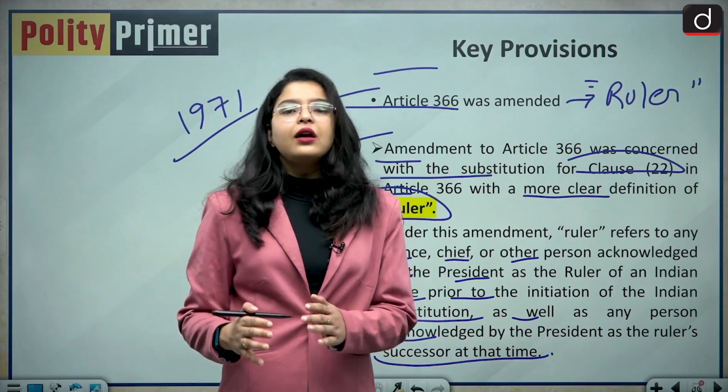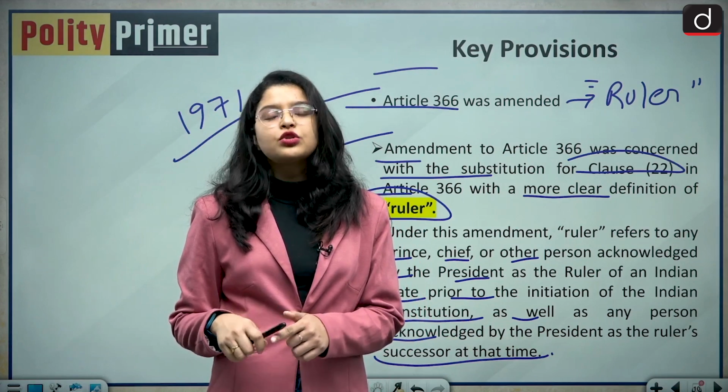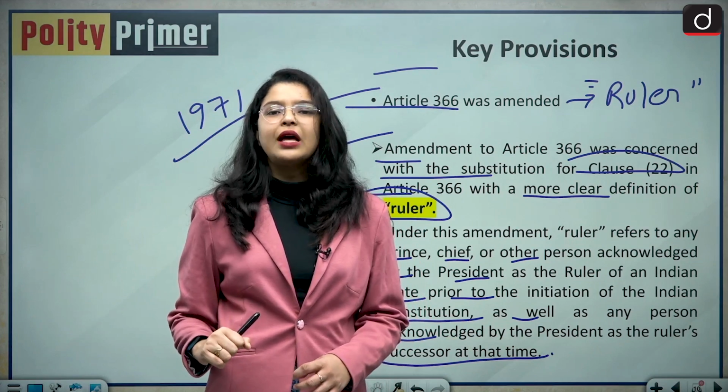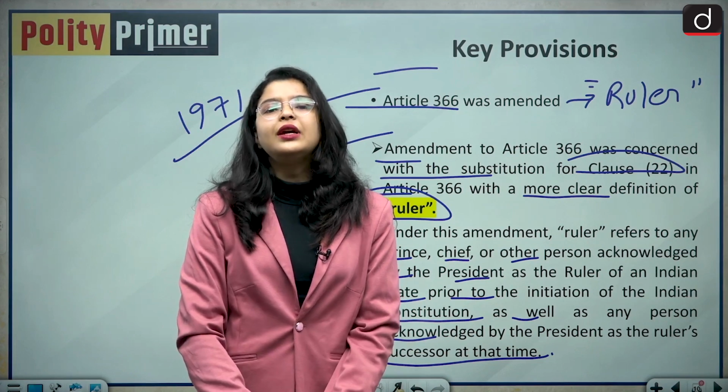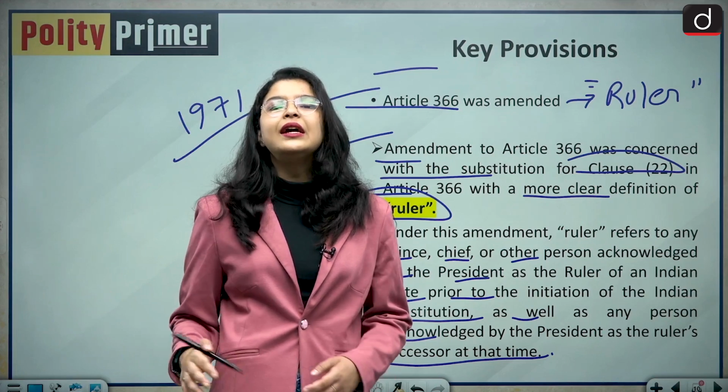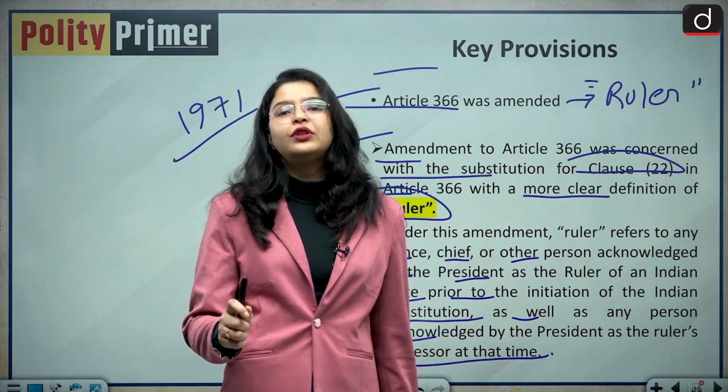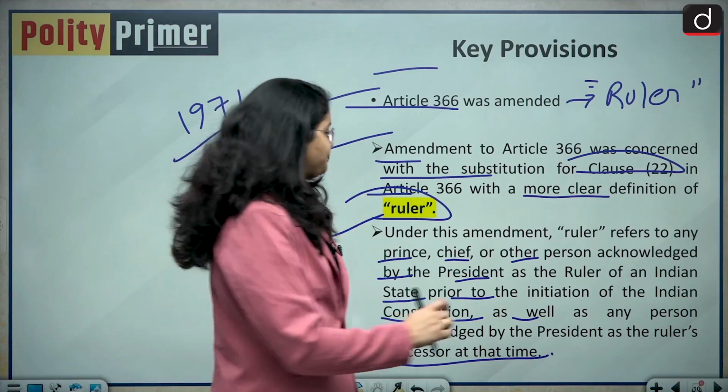That means after the enactment of the Indian Constitution, we are not going to recognize you as a ruler, whatever happened before the enactment of the Indian Constitution. So basically it changed the definition of the word ruler.